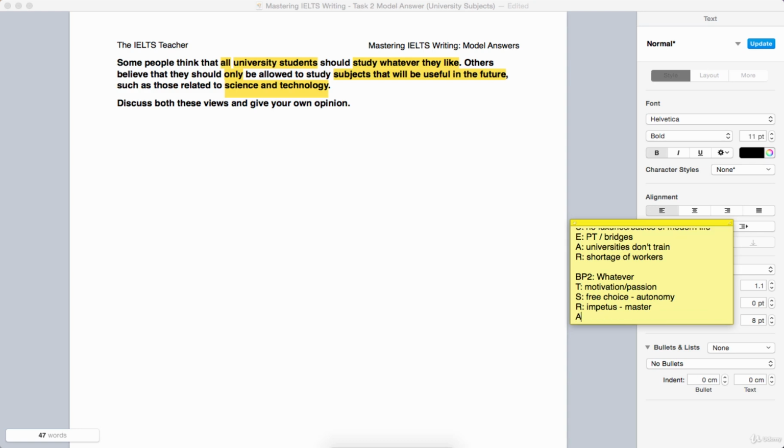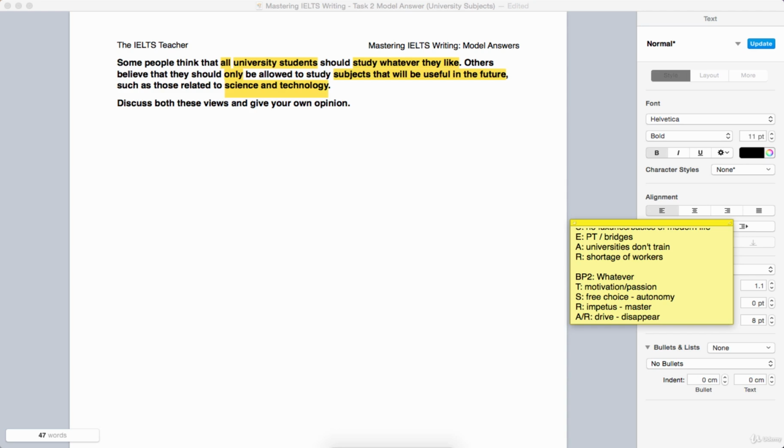Again, we can consider what would happen if we didn't do this, if we force students to take subjects like science and technology. What would happen? Well, the drive would disappear. And that may cause problems with our engineering field, with our science field. Maybe the discoveries would dry up, maybe the constructions would fall down because people just wouldn't care enough, they wouldn't pay attention enough, potentially. Anyway, that's the argument that I'm putting forward.